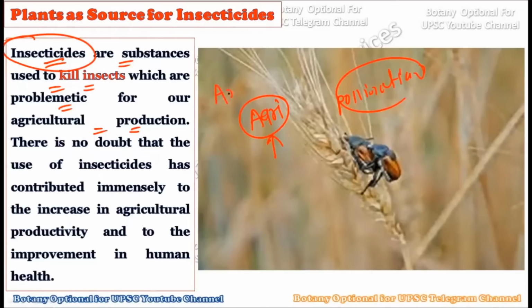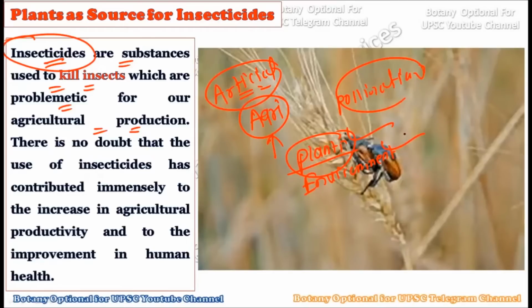Now artificially there are many kinds of insecticides which are used in our agricultural field, but they show very adverse effects, not only on the plants but also on the environment. They are not target specific and they create many side effects. They also kill the plants, and they are very harmful for the environment as well, and that is why nowadays we are trying to use natural insecticides to kill only the insect and save our agricultural crop field as well as the environment.